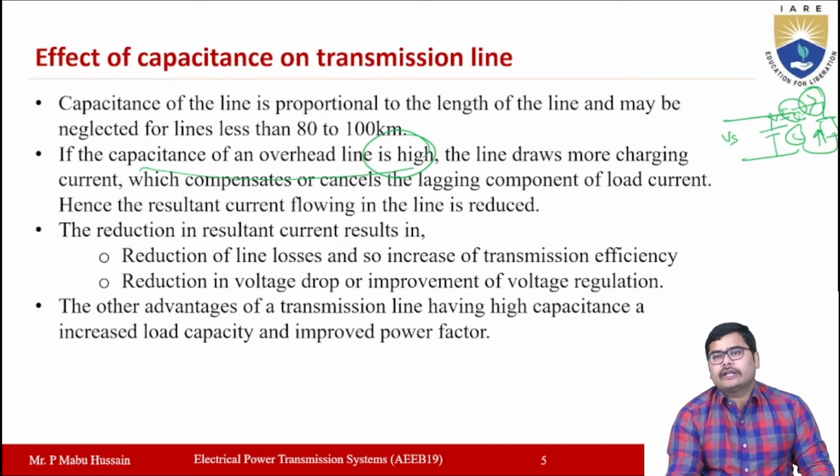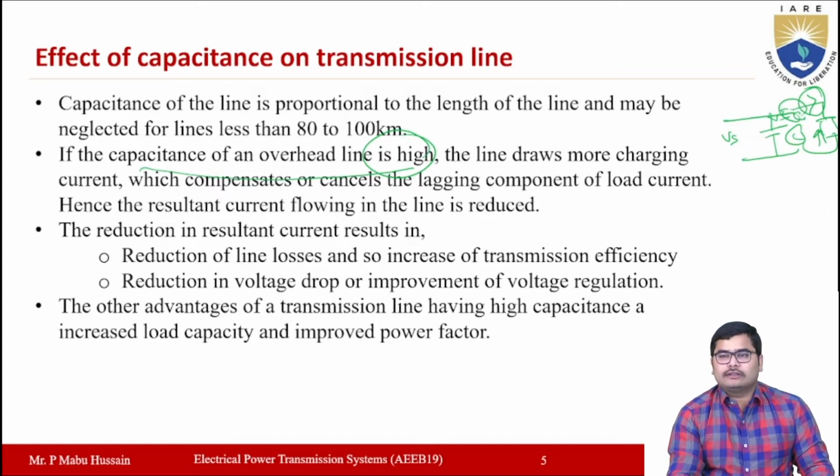Now when you take the capacitance effect in the transmission line system, this capacitor takes the charging current, and this charging current will compensate or cancel the lagging component of load current, and hence the resultant current flowing in the load will be reduced.